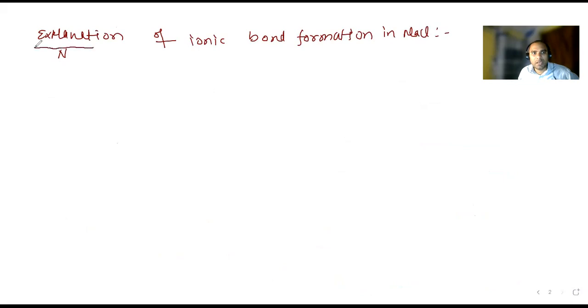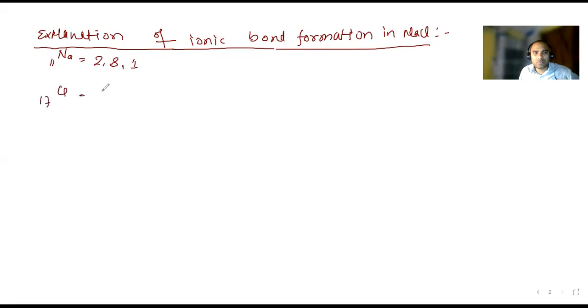Sodium is a metal and chlorine, Cl, is the non-metal, so an ionic bond forms between metal and non-metal. Sodium is 11, so its configuration is 2, 8, 1. Cl is 17, so it is 2, 8, 7.